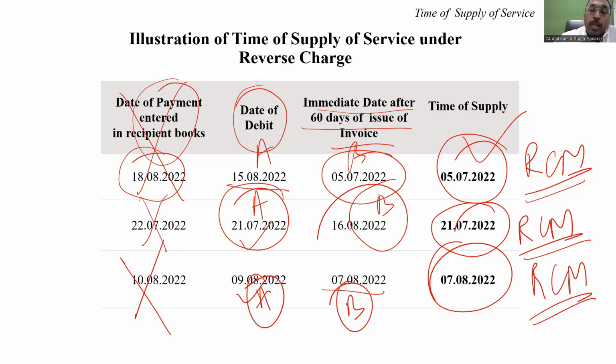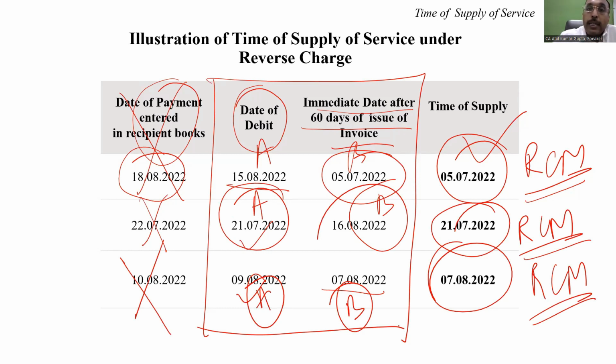So my dear friend, this is the way that you need to learn how your liability to pay the GST under RCM for the services will be there. Because we noticed not only in the case of GST, but also in service tax, that there were large scale omissions when the service tax was not paid under RCM. A, we are not aware whether we have to pay under RCM. B, when to pay under RCM. C, when to claim, how to pay under RCM. And D, when you are eligible to claim the ITC of the RCM.